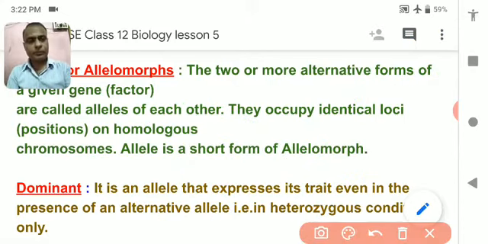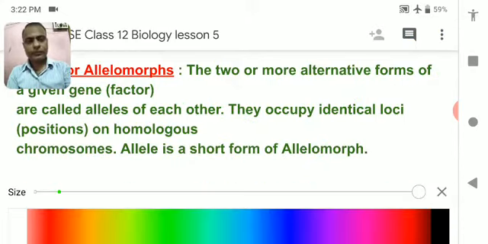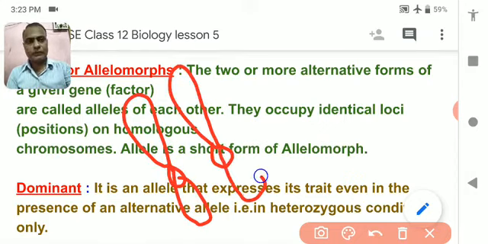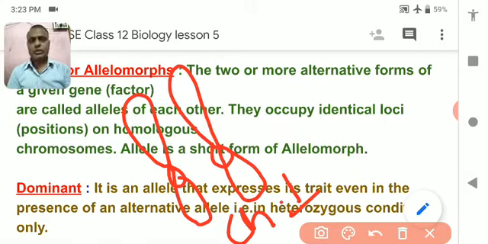Suppose these are the 2 chromosomes. One chromosome you get from your mother's side, and the other chromosome you get from your father's side. This is chromosome number 1, and it is the largest chromosome of any cell. So each pair has 2 chromosomes. One you get from your father and the other you get from your mother.